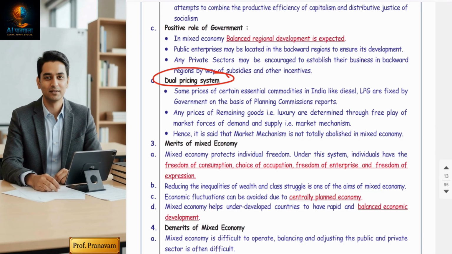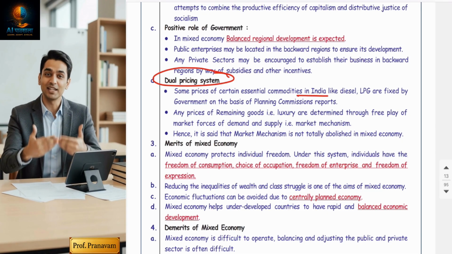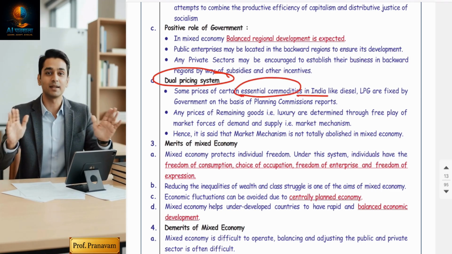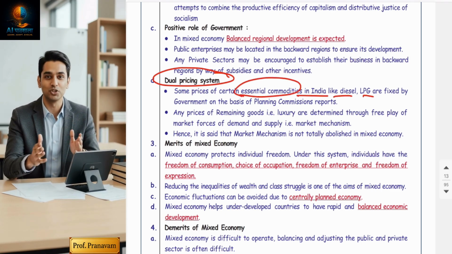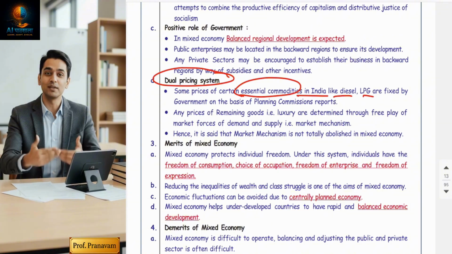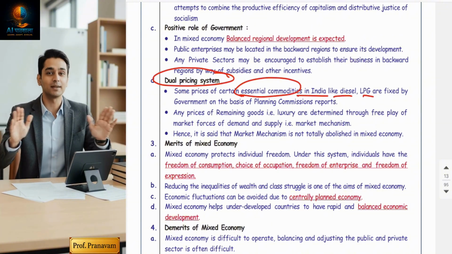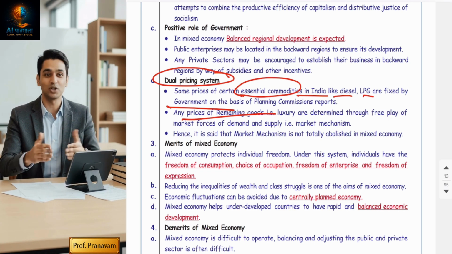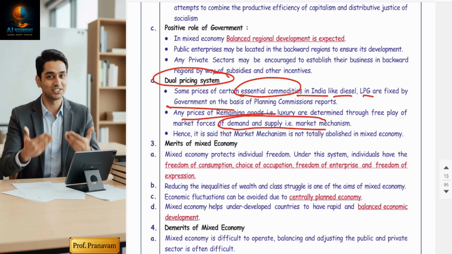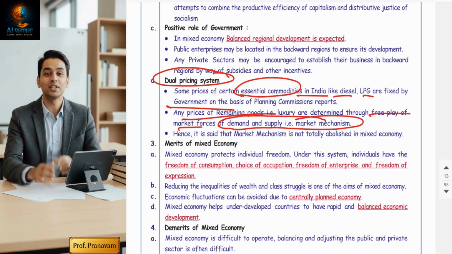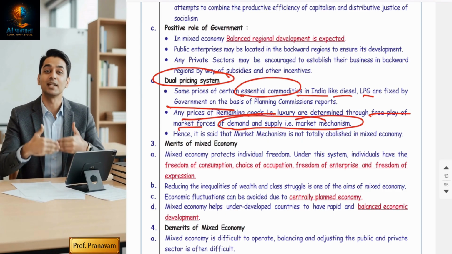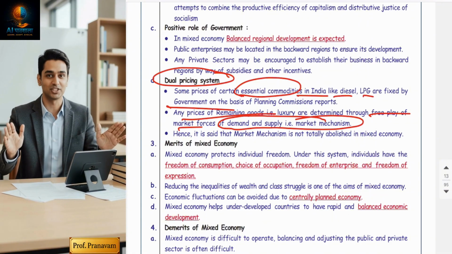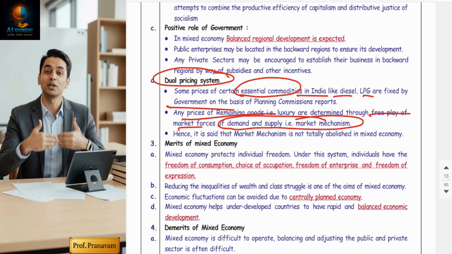Means, guys, in India, let's take an example because India is a mixed economy. In India, essential commodities like diesel, LPG, basic necessity goods, food items, rice, wheat, jowar, bajra, the prices of all these are fixed by the central government itself. It is not decided by the market. But if the goods are luxury and non-necessity items, those prices are fixed by the market mechanism, that is, the interaction of market forces, demand and supply. Hence, I can say there is a dual pricing system in the market, right?